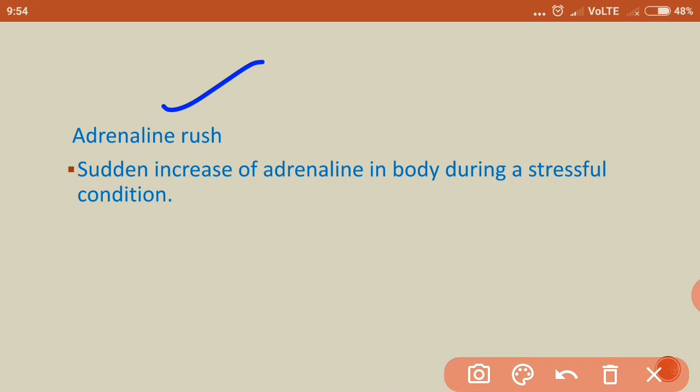If adrenaline rush happens, it is harmful for our body, because the blood pressure and heart rate will increase suddenly, and your body will not be able to cope with the increase in heartbeat, sugar level and rate of respiration. So adrenaline rush is caused by the increase of adrenaline in the body during a stressful condition.